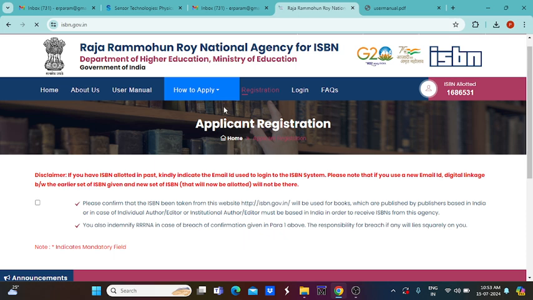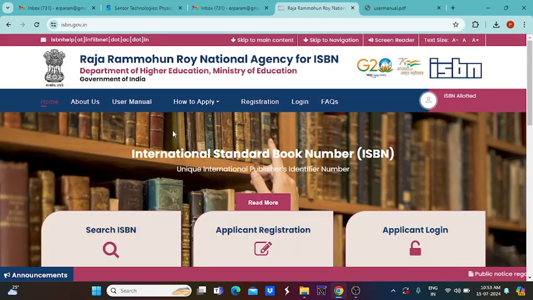After that, the website page will appear. So this is the main home page of this ISBN. This website is developed by the Government of India, Department of Higher Education, Ministry of Education. The name is the Raja Rammohan Roy National Agency for ISBN, under the Department of Higher Education, Ministry of Education, Government of India, developed for book publications.